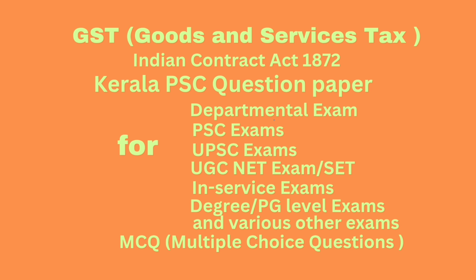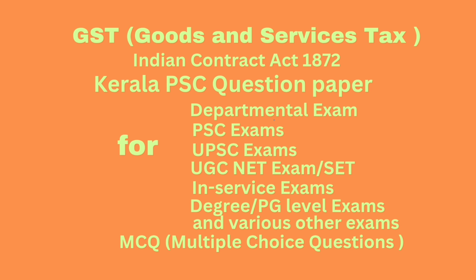I repeat question number 44. It is mandatory to report HSN code at 4 digits level for taxpayers having annual turnover of dash in the preceding year. Answer, above rupees 5 crore.